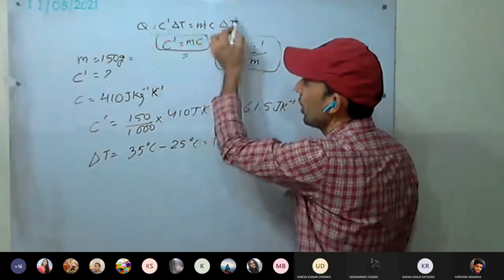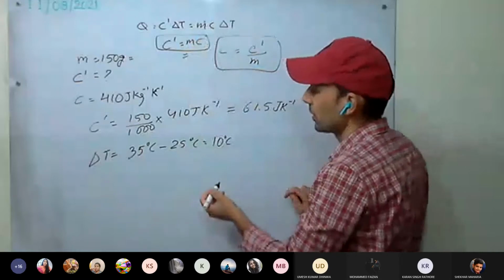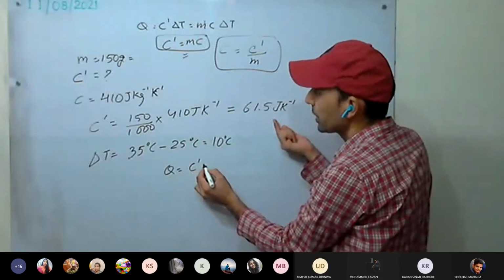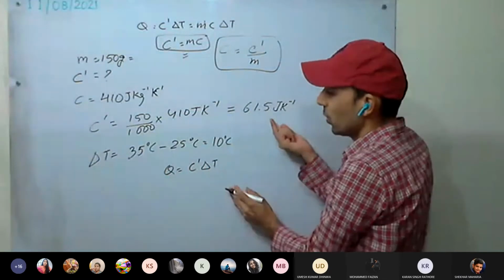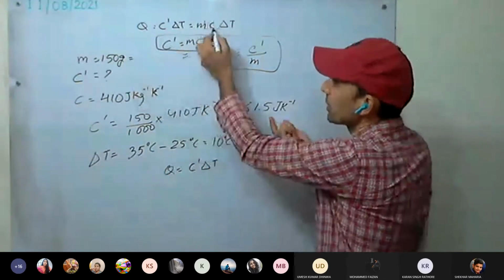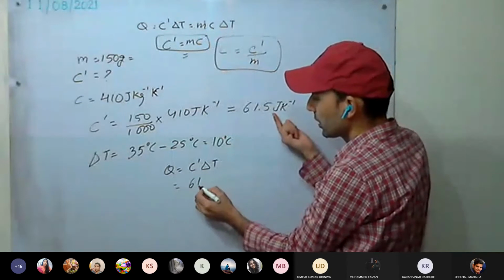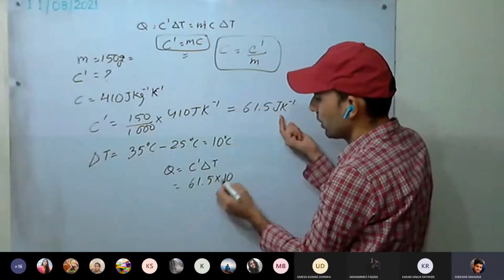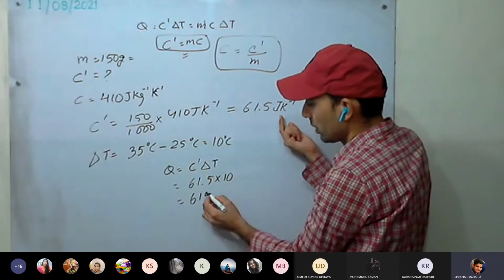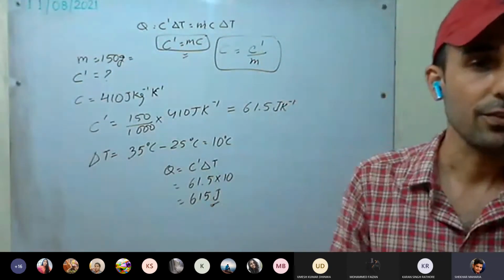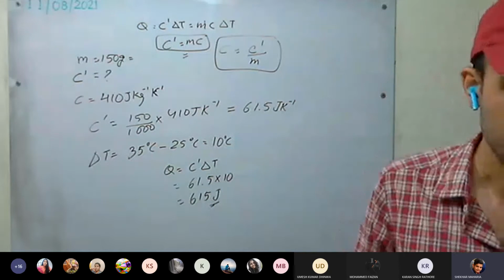So either use this formula or that formula, that's up to you. Heat energy is heat capacity into change in temperature, or mass into specific heat capacity into temperature change. Take it: 61.5 joule per Kelvin into 10 Kelvin, so it will be 615 joules.